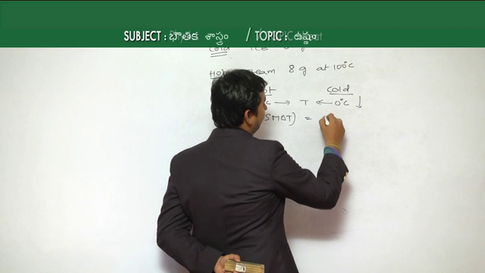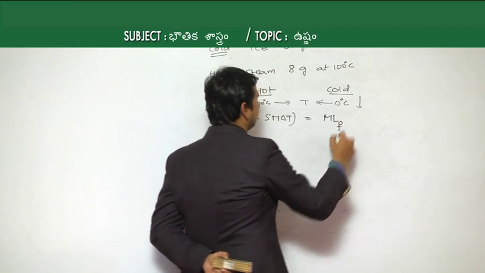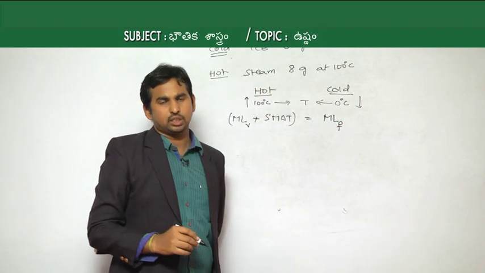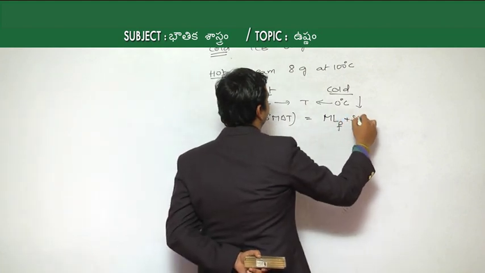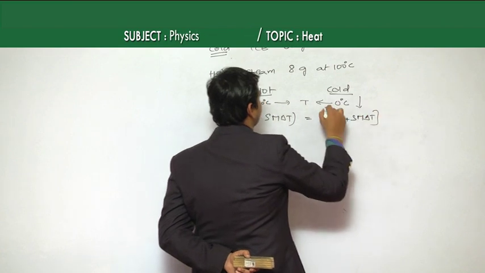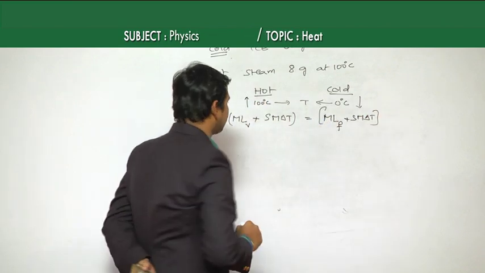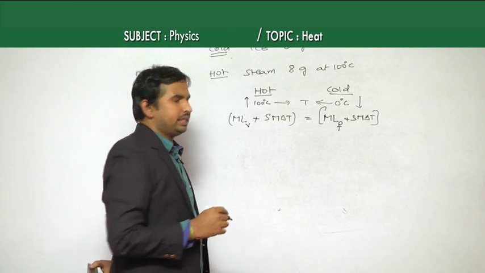First it starts melting, so m into L, latent heat of fusion, comes in, plus there is a change in temperature for the water coming from that ice. So that is for the steam case, and this is for the ice case.